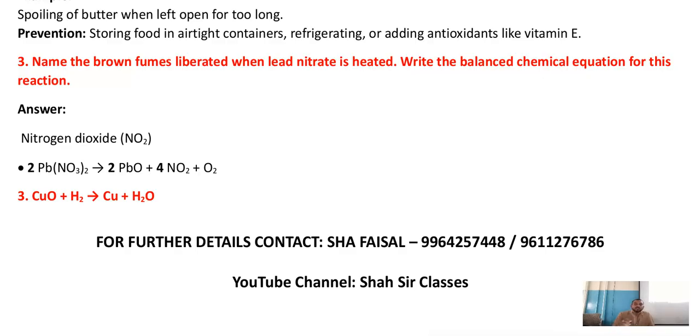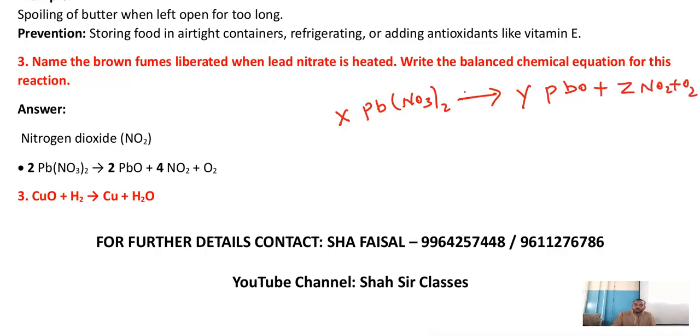Children, here they will give you a small twist. You know what that is? The question will be given to you like this: X Pb(NO3)2 gives Y PbO plus Z NO2 plus O2. Identify X, Y and Z and name the reaction. Name which type of reaction this is. X is what? 2. Y is 2. Z is 4. Which reaction is this? This is a decomposition reaction.